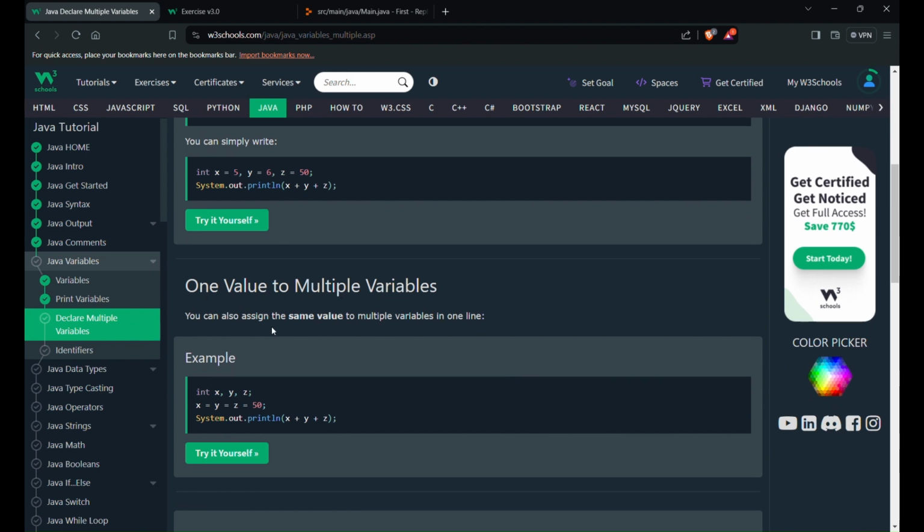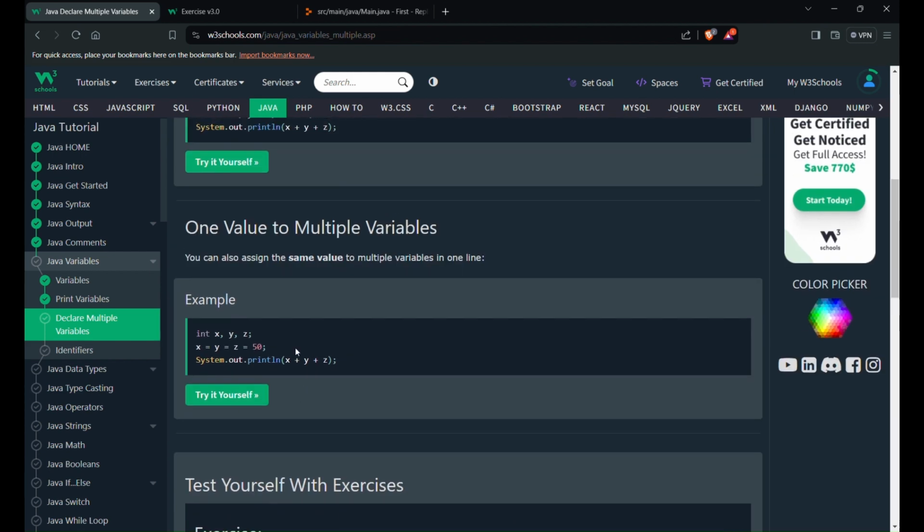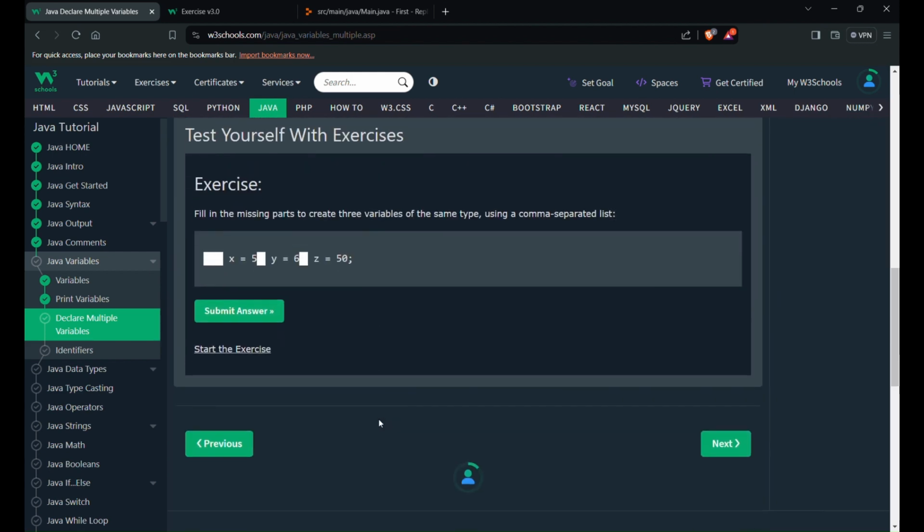One value to multiple variables. You can also assign the same value to multiple variables in one line. First we'll just declare x, y, z. Just declare int x, comma y, comma z. Then we'll assign the same value to all, so x is equal to y is equal to z is equal to 50. Then we can add it all. So yeah, we can do that as well. So next is the exercise.